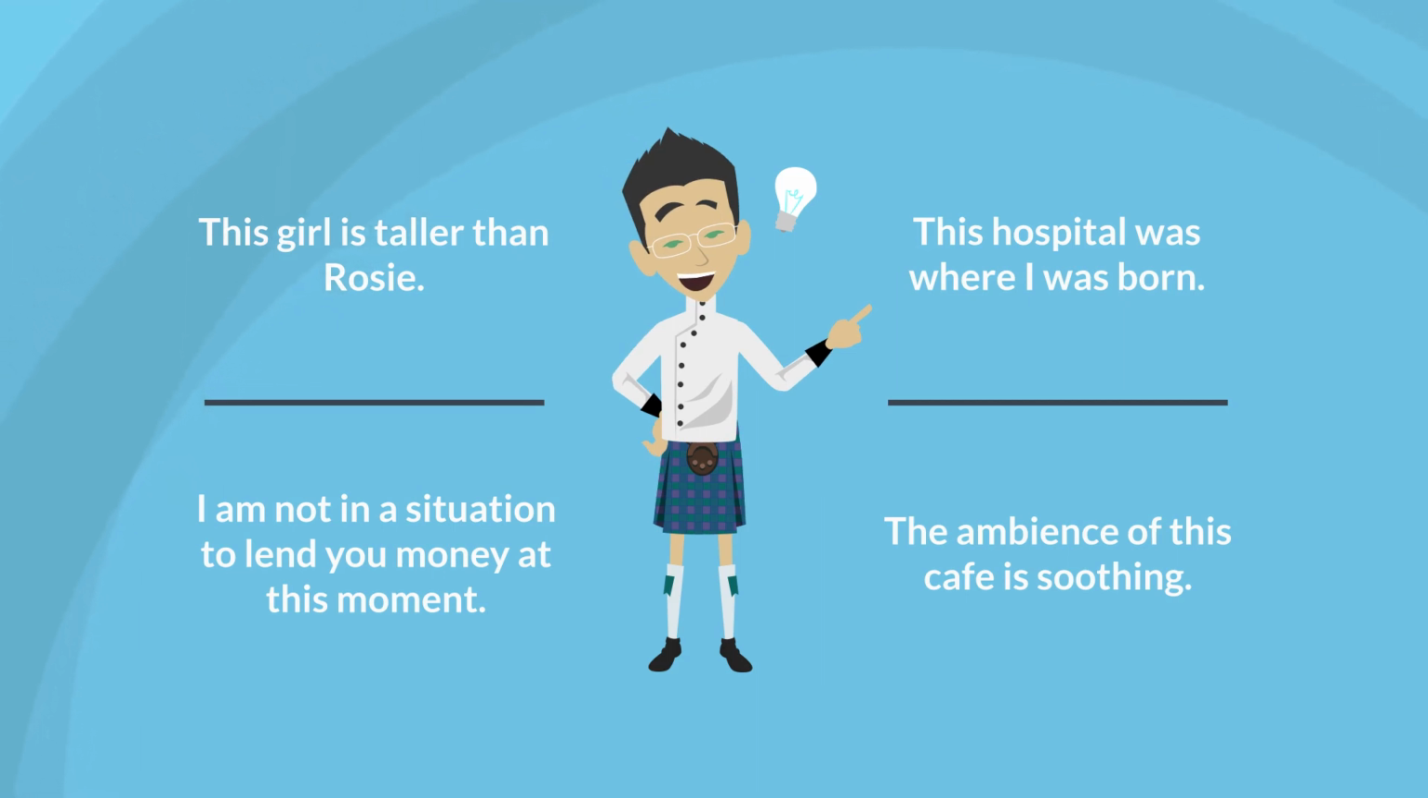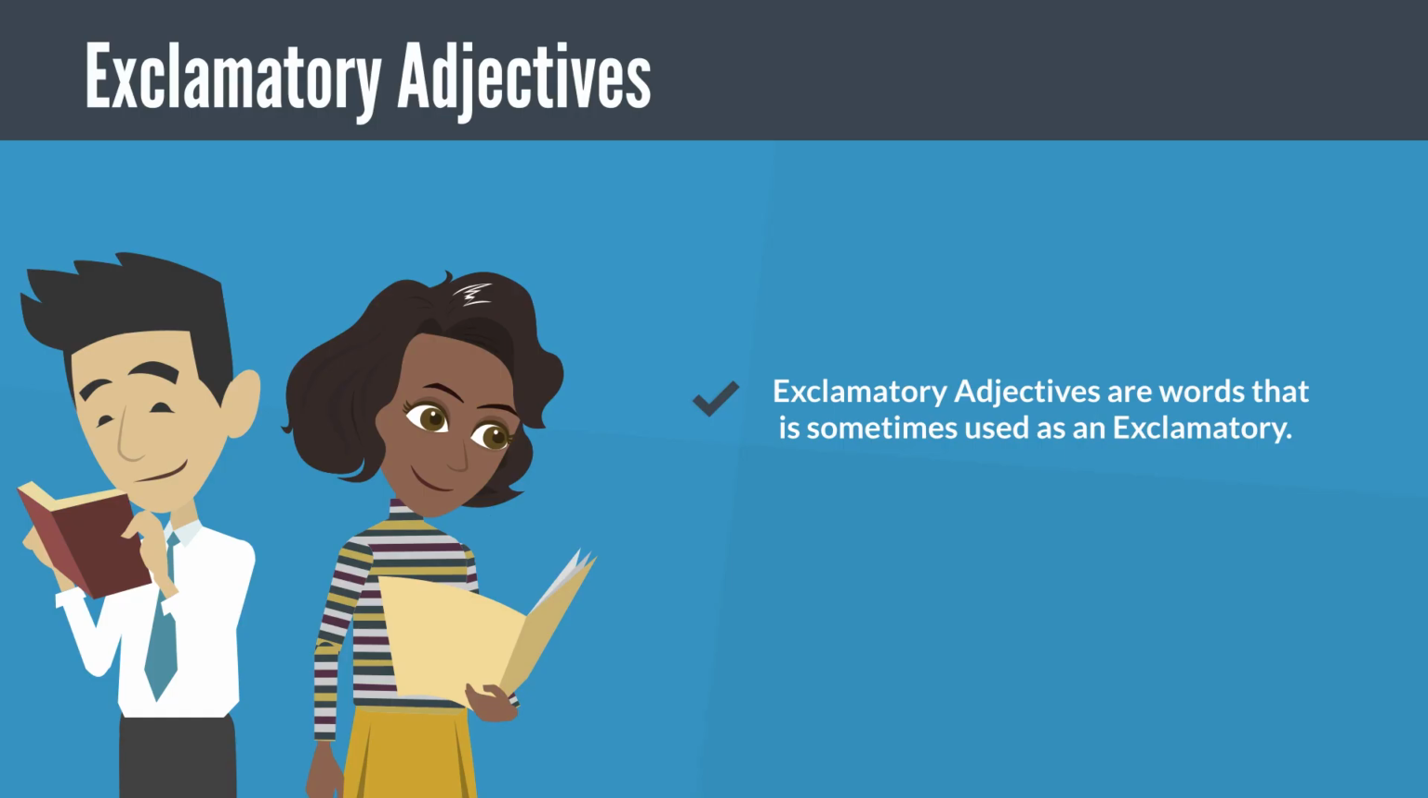This hospital was where I was born. I am not in a situation to lend you money at this moment. The ambience of this cafe is soothing. Exclamatory adjectives are words that are sometimes used as an exclamatory.